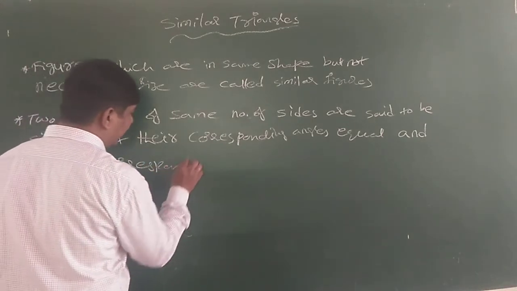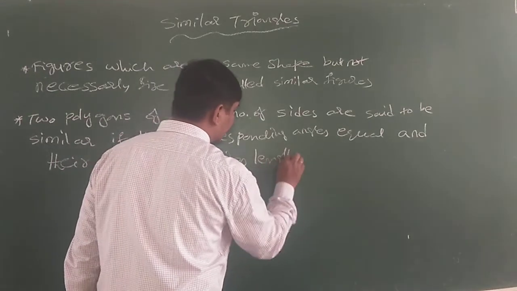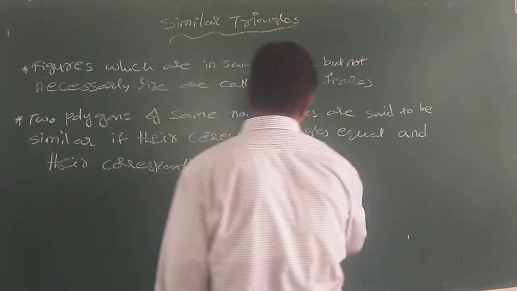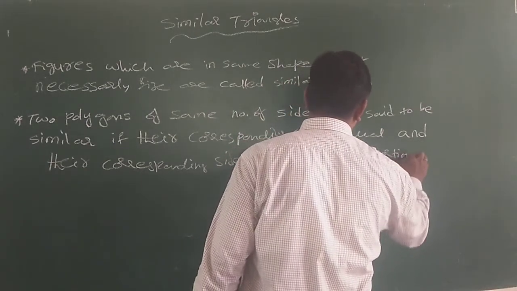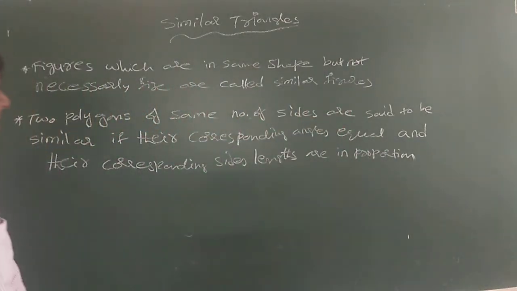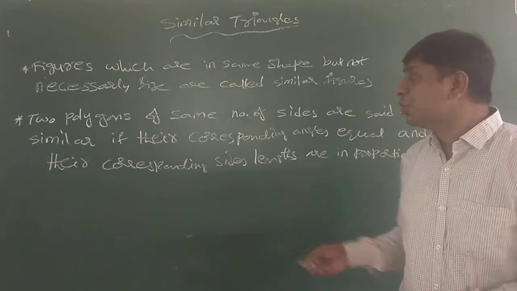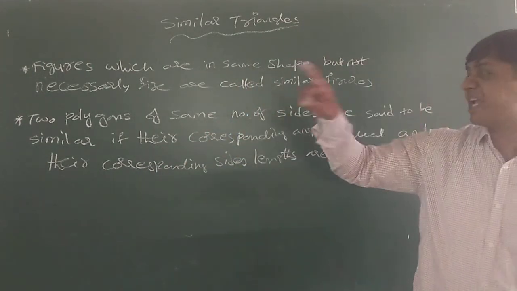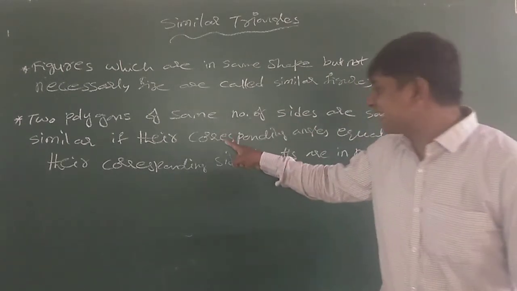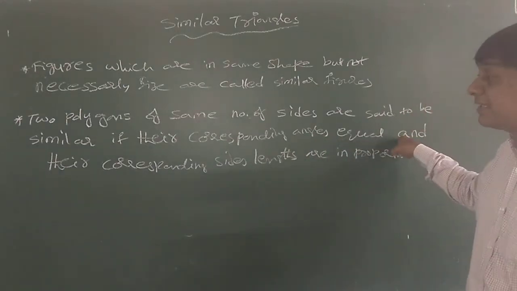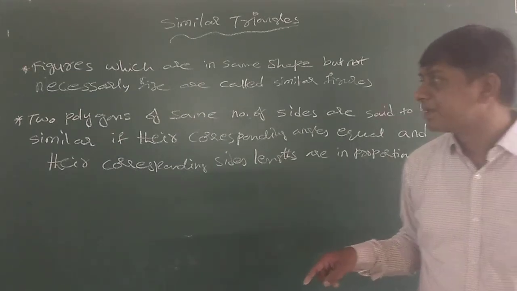Two conditions must exist. Two polygons of same number of sides are said to be similar if their corresponding angles are equal and their corresponding sides lengths are in proportion.